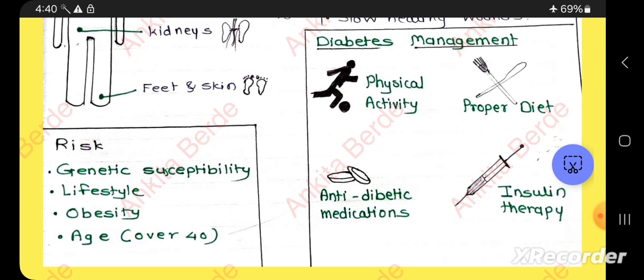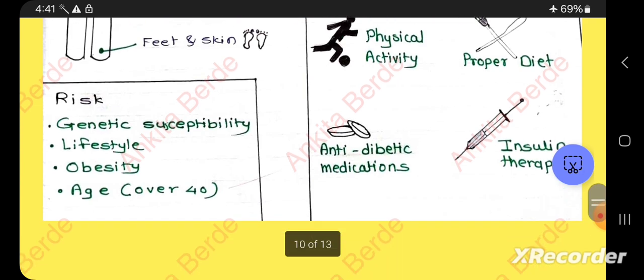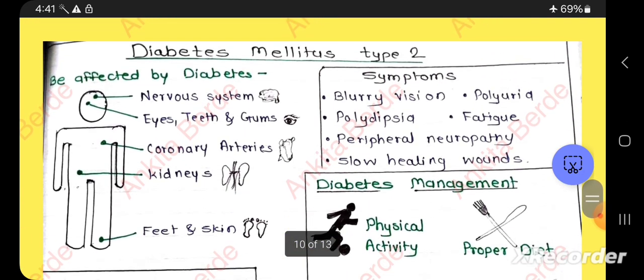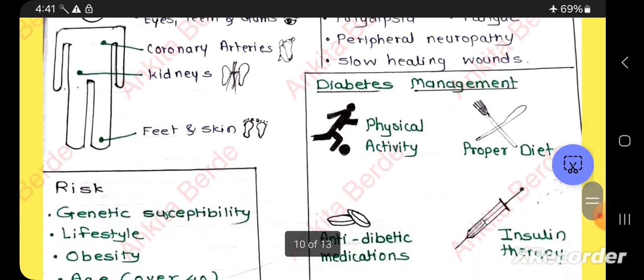Then lifestyle, due to nowadays lifestyle modifications, due to junk food and all, that is also a cause of diabetes. Then obesity, and persons whose age is over 40 are at risk of diabetes mellitus. So this is a simple e-leaflet you can prepare.